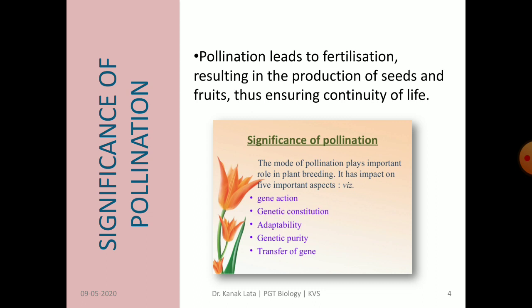Pollination plays an important role in plant breeding. It has impact on 5 important aspects. Let us see what these are. That is gene action, genetic constitution, adaptability, genetic purity and transfer of genes.